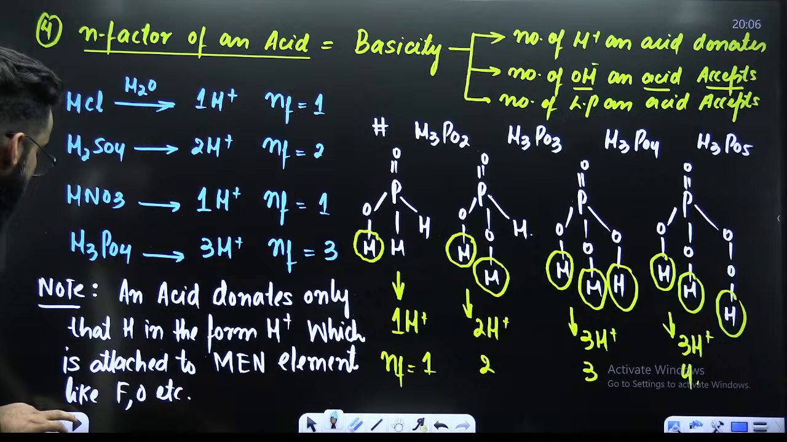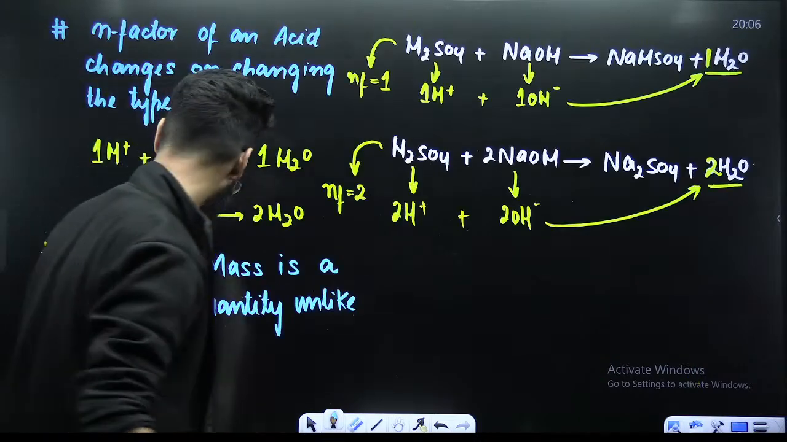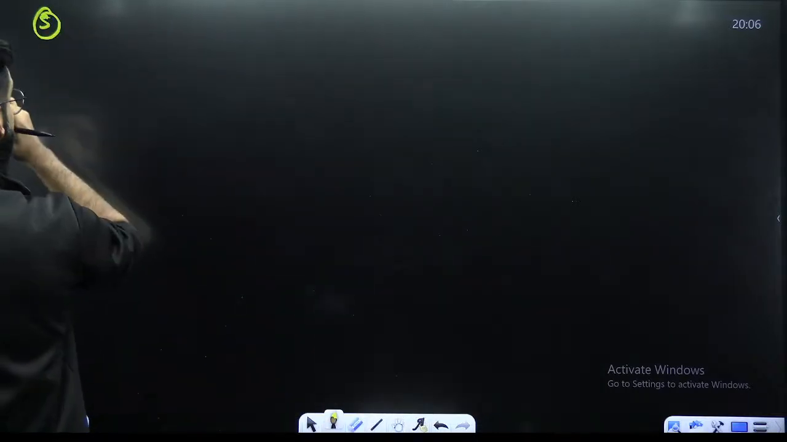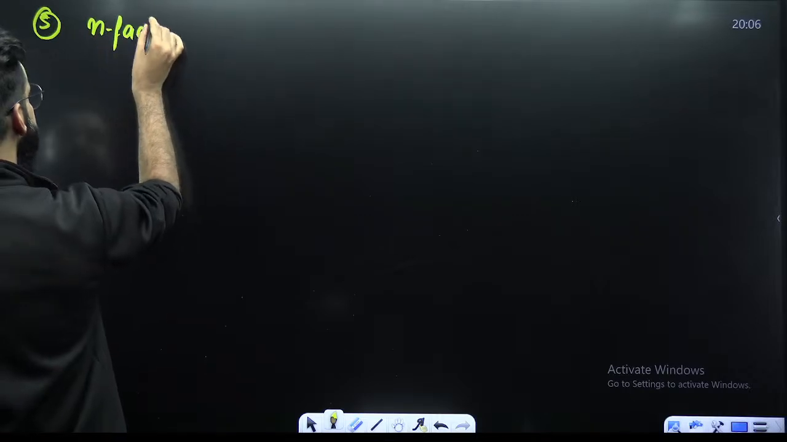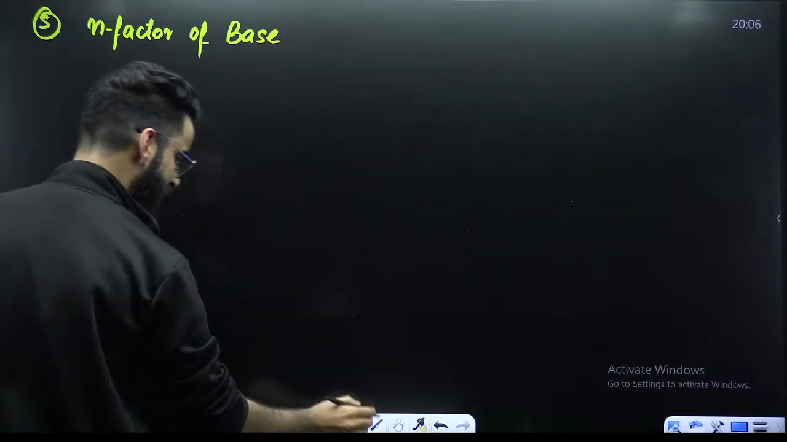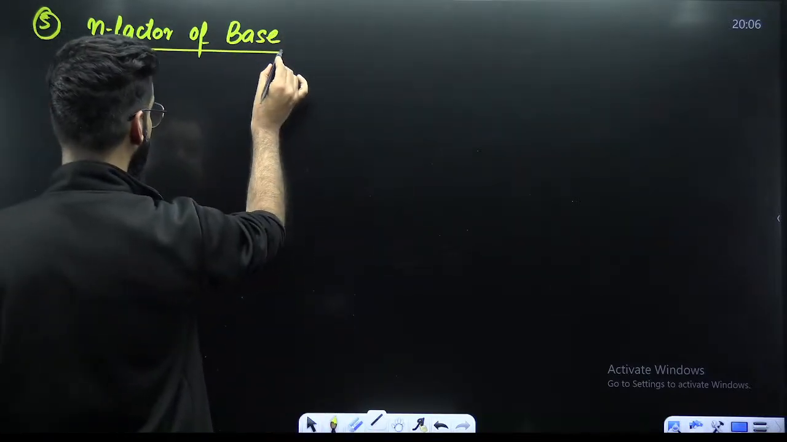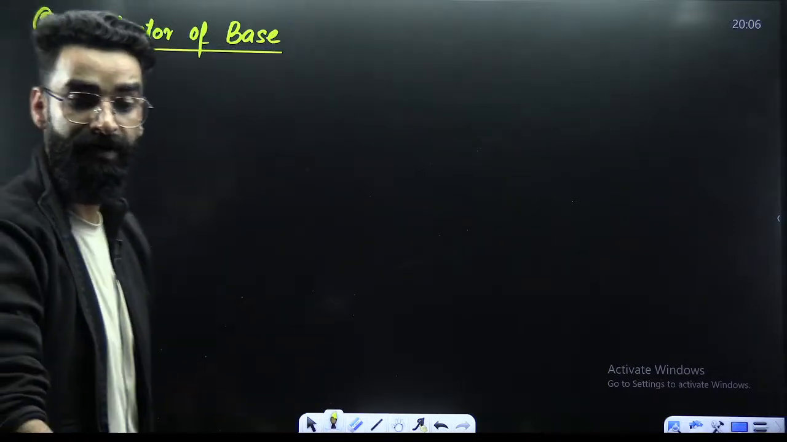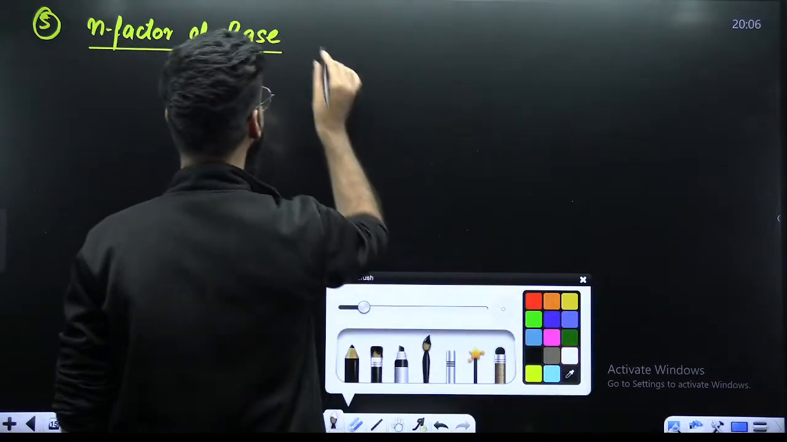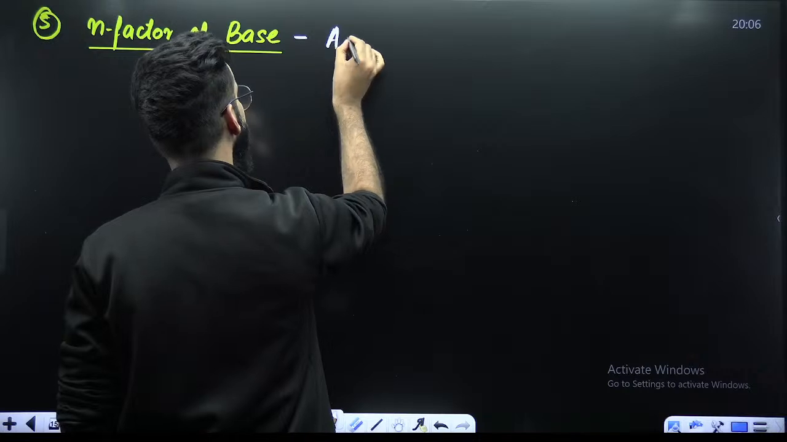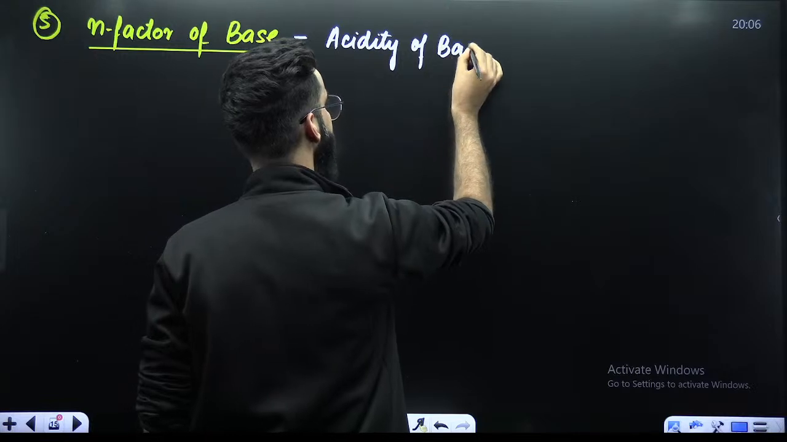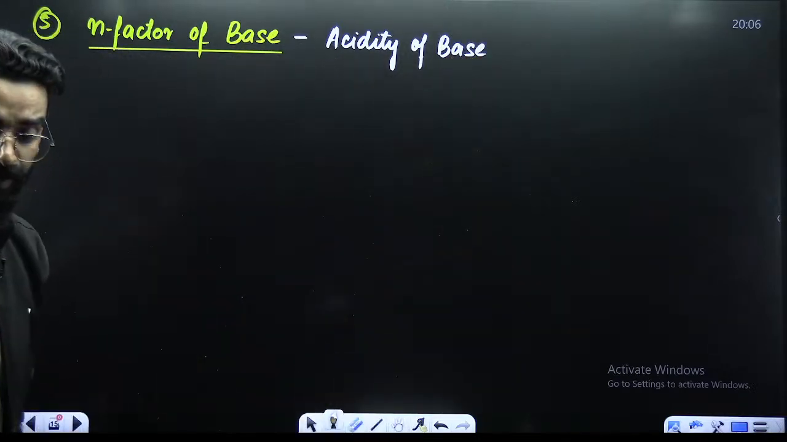Okay. Now, talking about the fifth category. Let's go into the fifth category of N factors. What is that? That is your N factor of a base. How do you exactly define the N factor of the base? The way we define the N factor of the acid, in the similar way, you guys are going to define the N factor of a base. Try to understand, people. N factor of a base is defined as the acidity of the base.